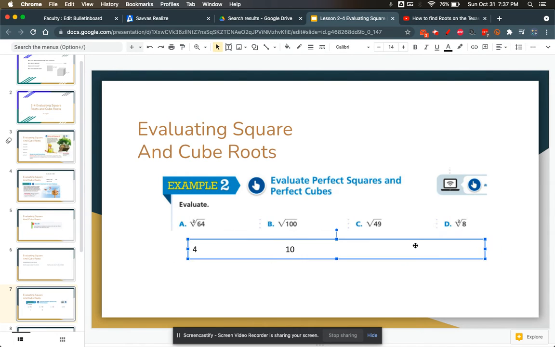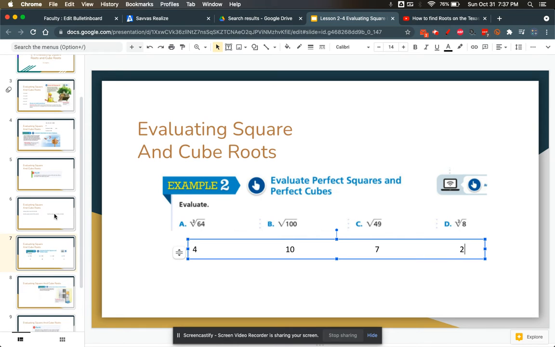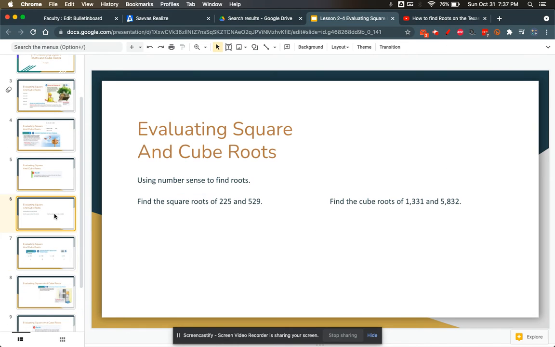Square root of 49 is 7. And the cube root of 8, which we've discussed before, is 2. Because 2 times 2 times 2 is 8. So finding these are not that difficult, especially if it is a cubic number. Okay, there's one other problem I want to look at. Here we go, using number sense.